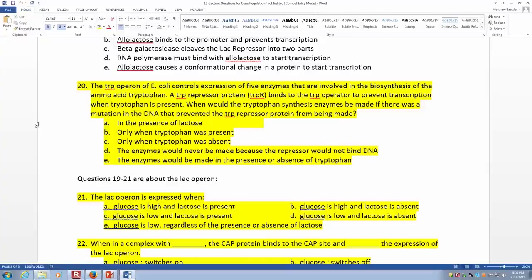Right, the enzymes will be made in the presence or absence of tryptophan. So remember, for this operon, the only thing that's regulating it is that repressor. And if the repressor is not bound to the operator, then this operon is on. So if you have a situation where you never make the repressor, that means the repressor is never going to be bound, and that means the operon is always going to be on, regardless of whether you have tryptophan present or not in the environment.